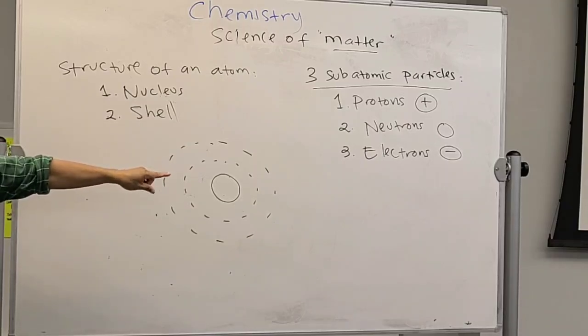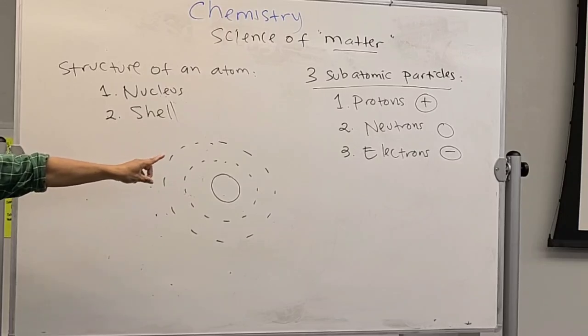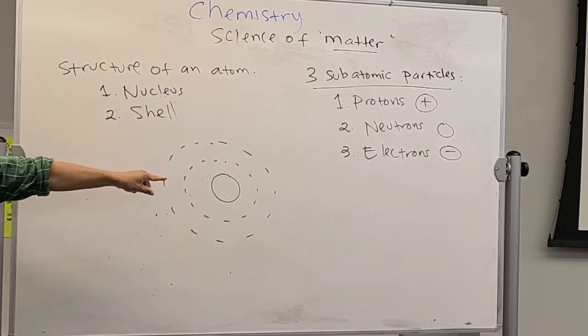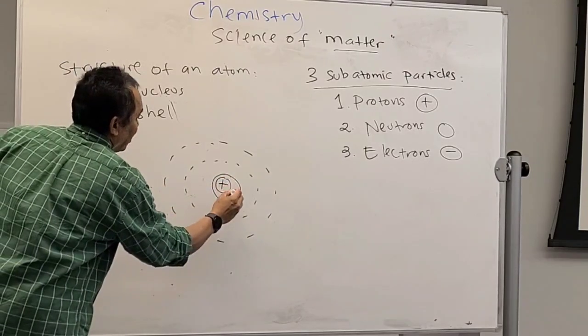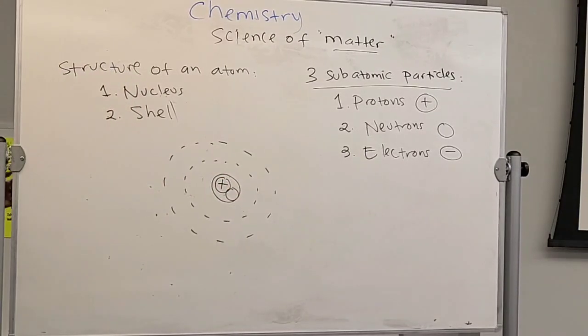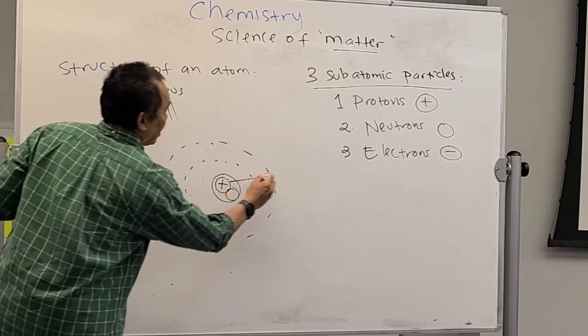For example, the proton and neutron will always be in the nucleus. So in the nucleus you will have positive charge and neutral charge.